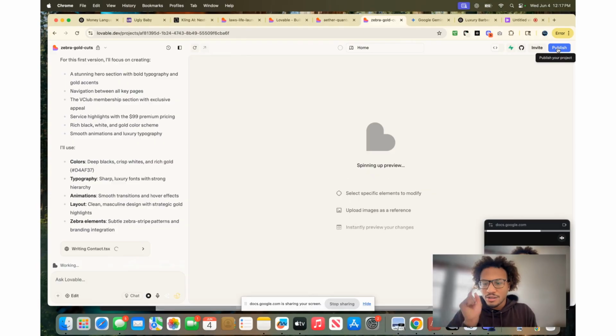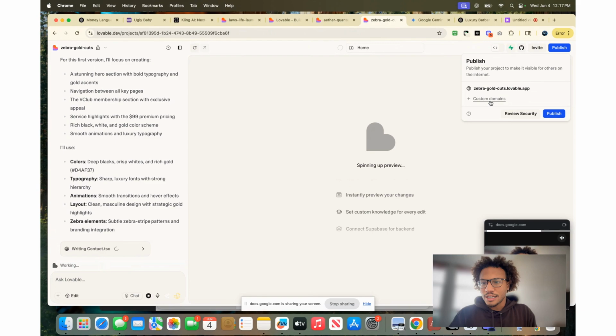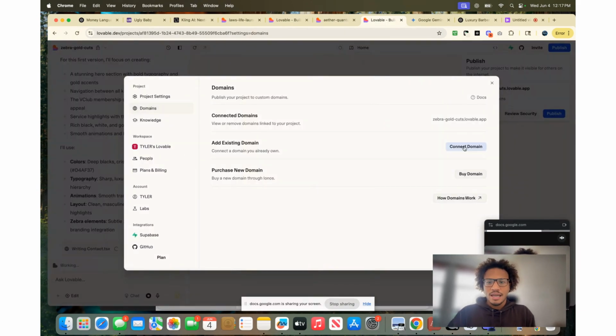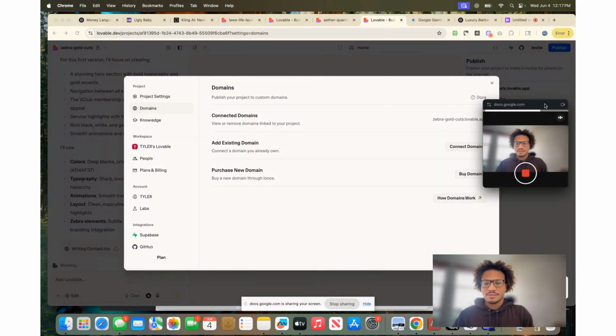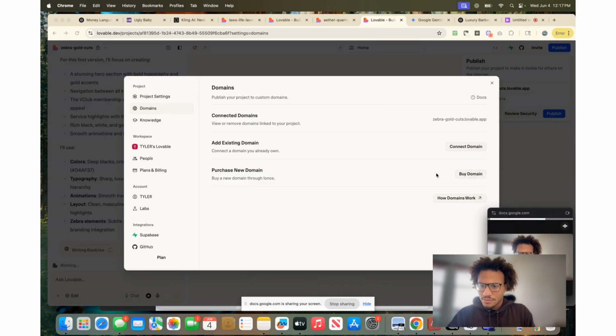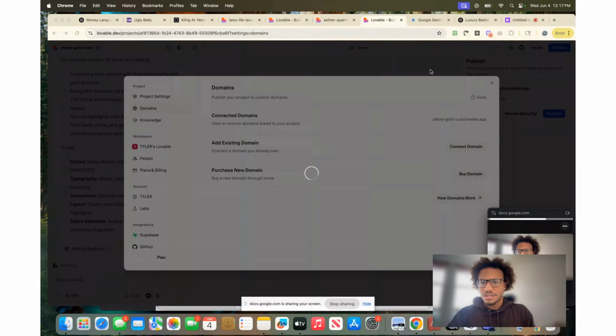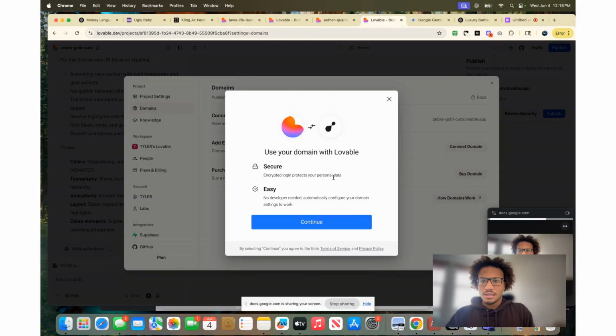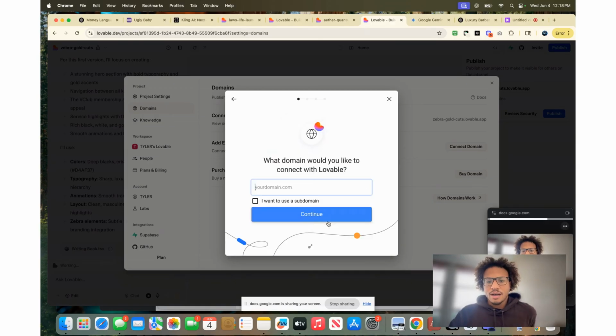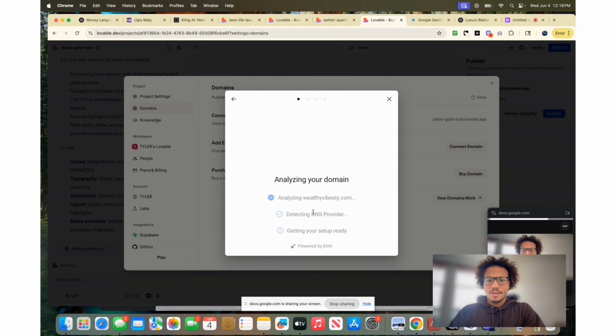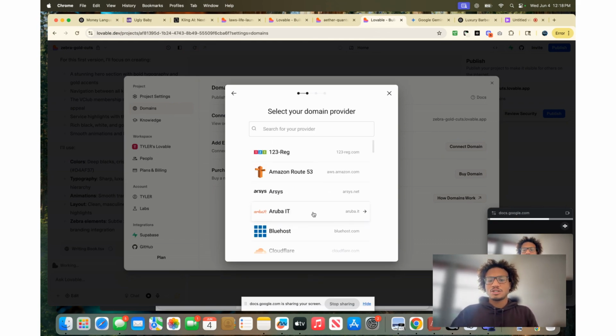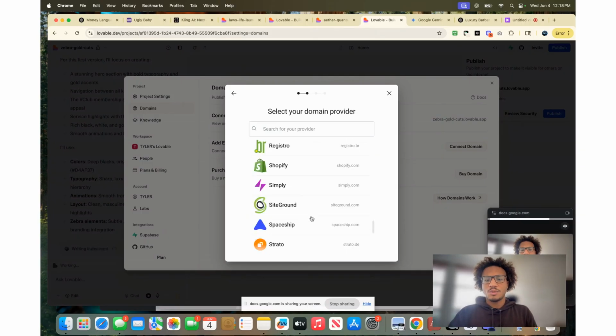How you do that is you click publish, and you click custom domains right there, and then you click connect domains. What does that say? Make edits or project. Oh, it's got to finish publishing. Oh, here it goes. So they have an easy thing, like wherever your domain is at. If you don't have a domain, you have to buy one. But if you do have one, you just go here and type in what your domain is .com, and it'll analyze your domain, figure out where it's hosted, and then you just log in via whatever domain provider it is.